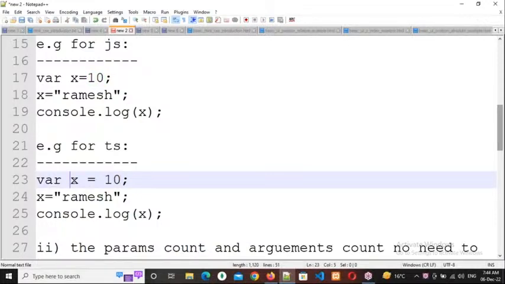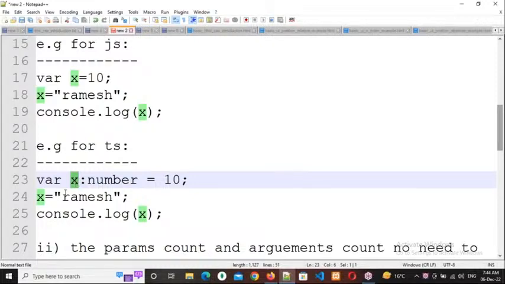Understanding? This X will become a number. So that means X colon number it will become. This is how we need to mention the data type manually also. Always this X will accept only numbers as the data.